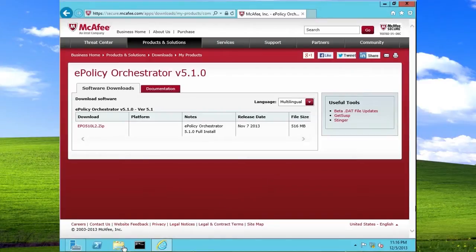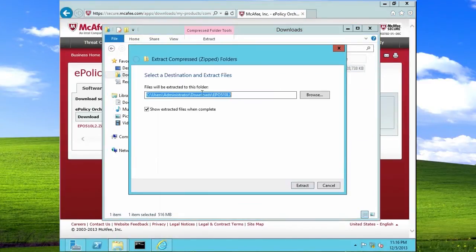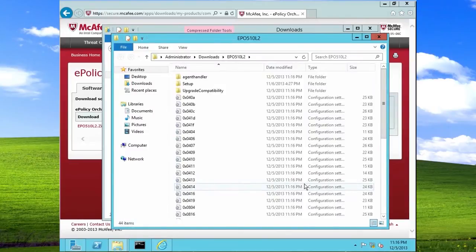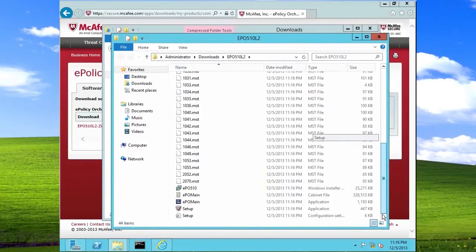Once you've downloaded the software, navigate to the location and right-click and extract all the files. When the files have finished extracting, go ahead and navigate to all the extracted files, locate the setup file, and launch it.